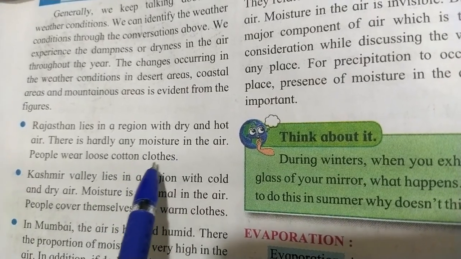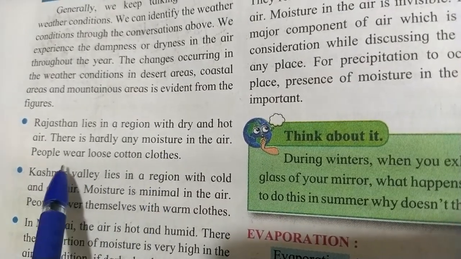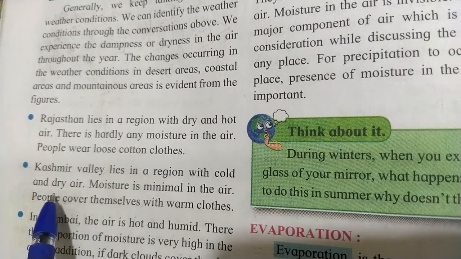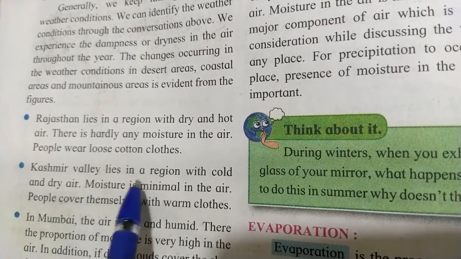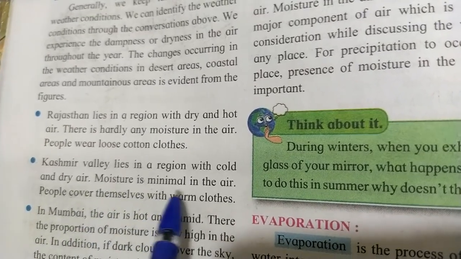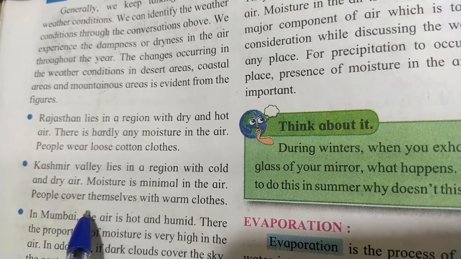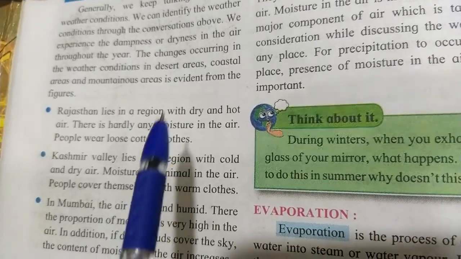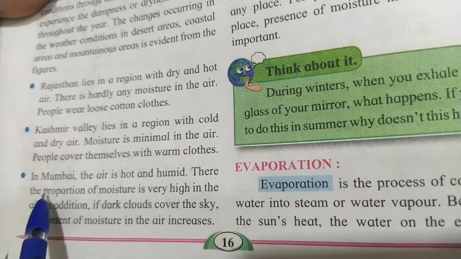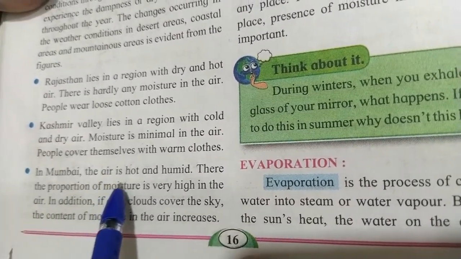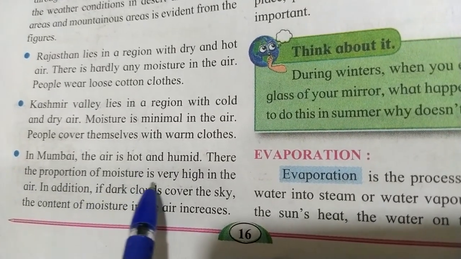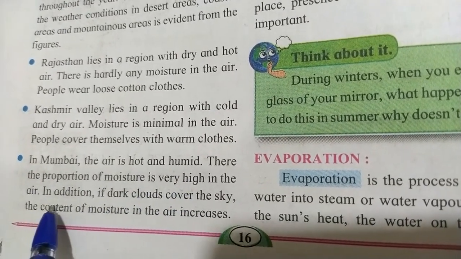So in Rajasthan there is hardly any moisture. It is very hot, and people wear loose cotton clothes. Second, the Kashmir Valley lies in a region with cold and dry air. Moisture is minimum in the air. People cover themselves with warm clothes. So here also, in the second case, no moisture is there. But in the third, in Mumbai, the air is hot and humid. There the proportion of moisture is very high in the air.